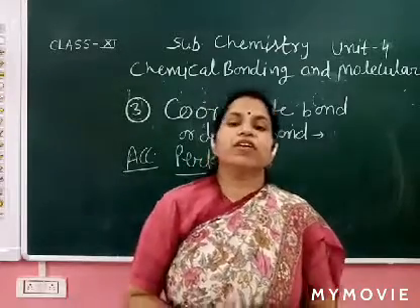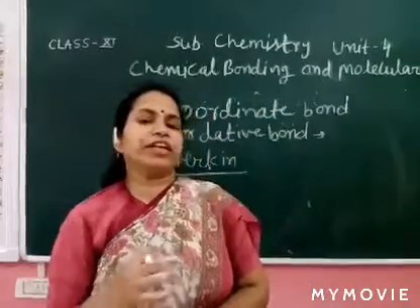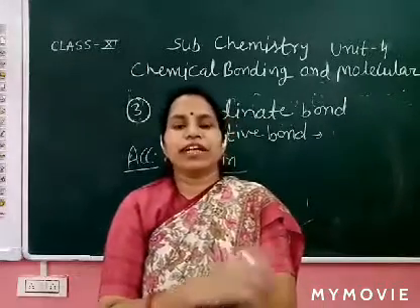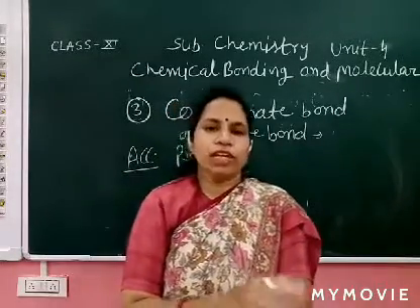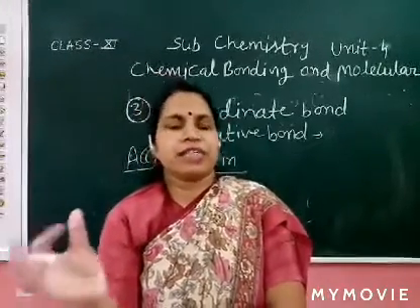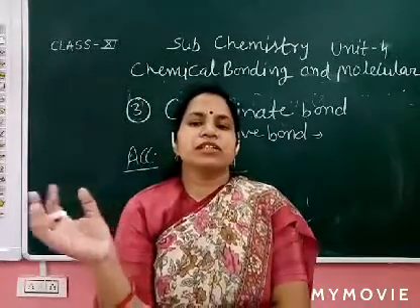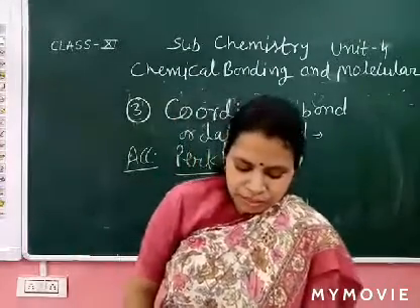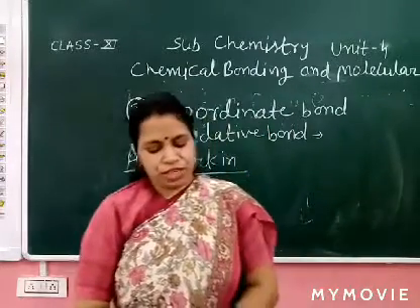But in coordinate bond, two electrons are donated by one atom and another atom accepts them, but there is sharing.